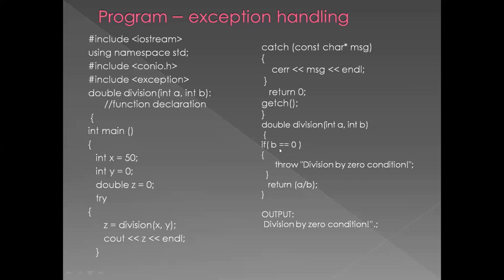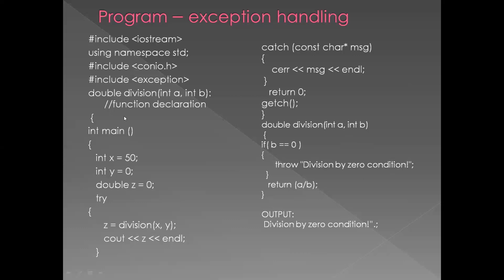If b is not equal to 0, it will return a divided by b. Suppose you give a as 20 and b as 0, you will get the division by 0 condition. Or if you give a as 10 and b as 5, you will get 2 as the answer. This is how it works.